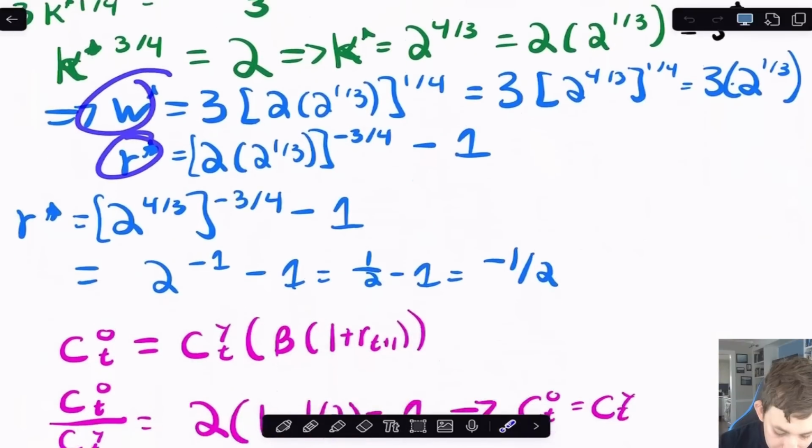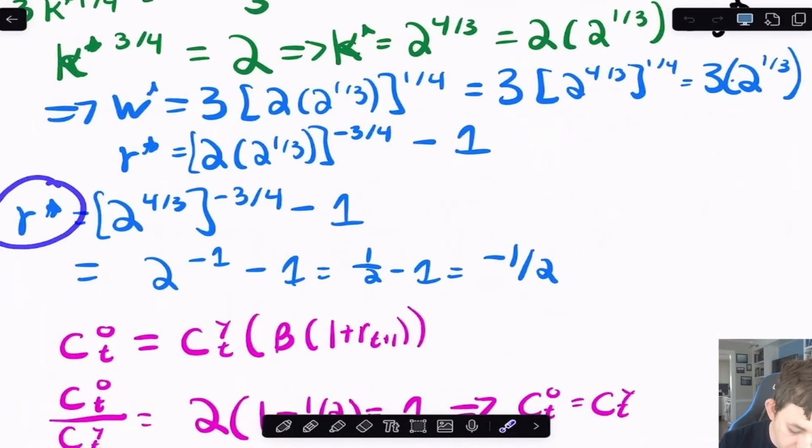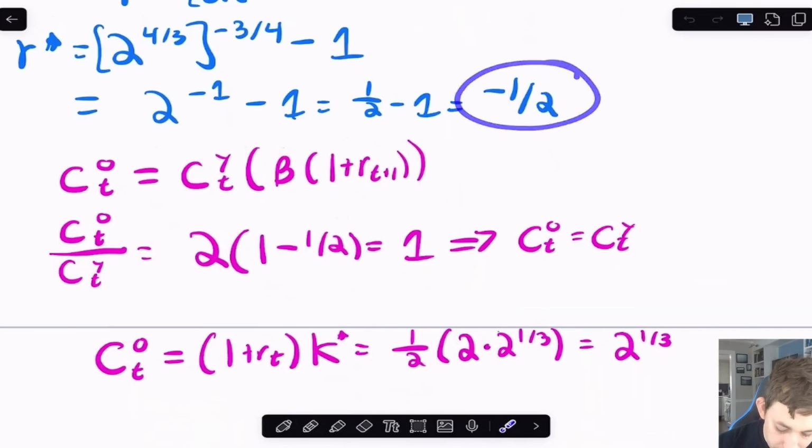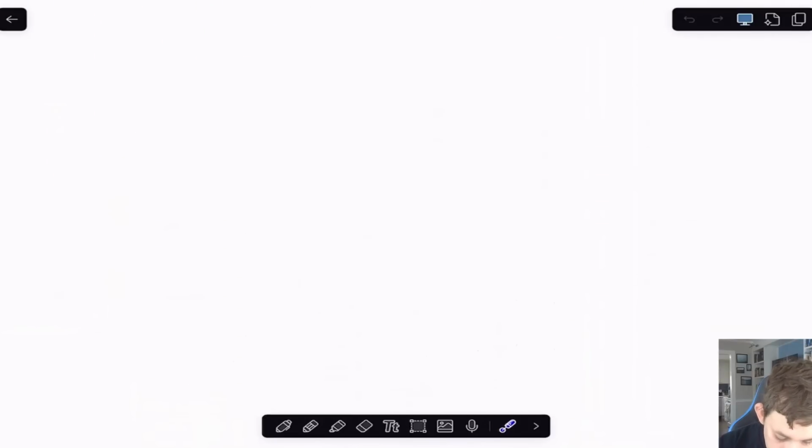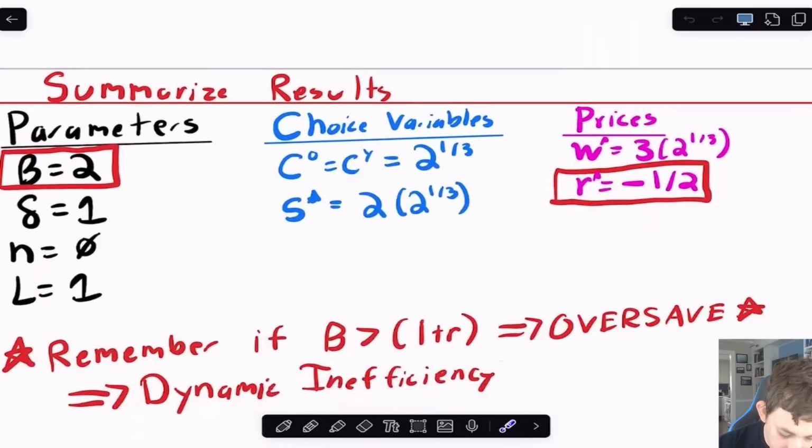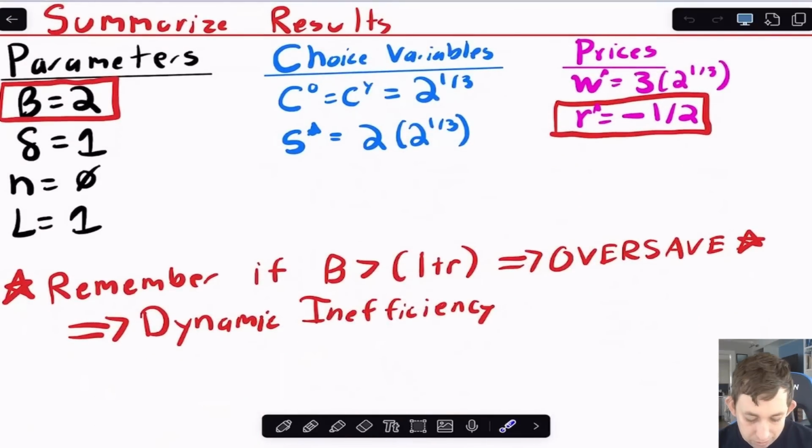Now the big thing here is when I solve for R star, that's a negative 1/2. I can use all of those things to get C_t old and C_t young. And really the main thing that I want to talk about here is when I get all of these results, I know that I have perfect consumption smoothing here. I know what my savings is, but the real issue here is that I got a negative interest rate.